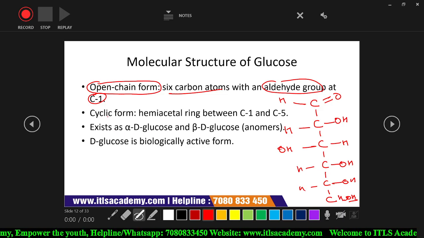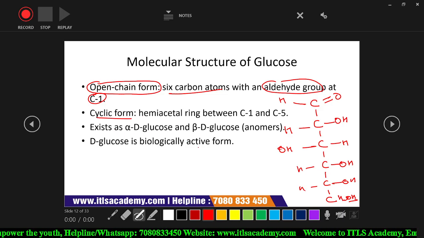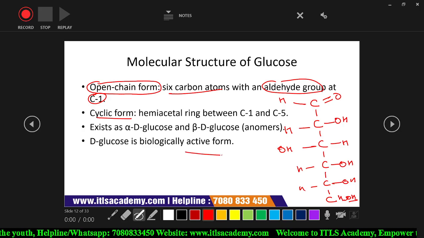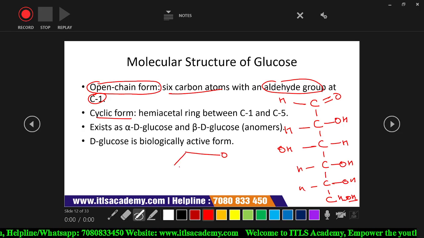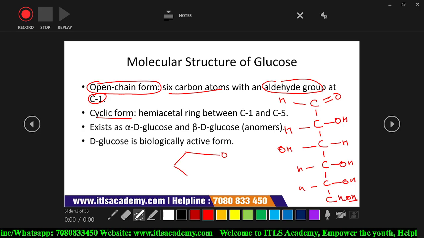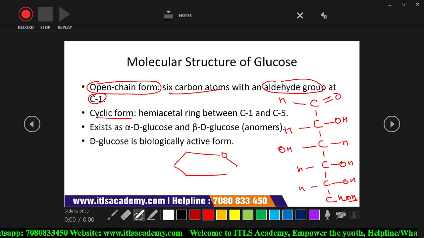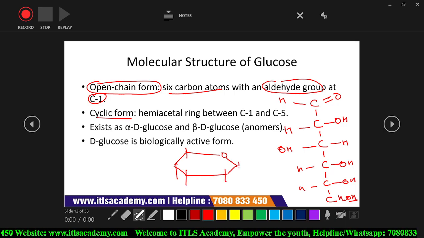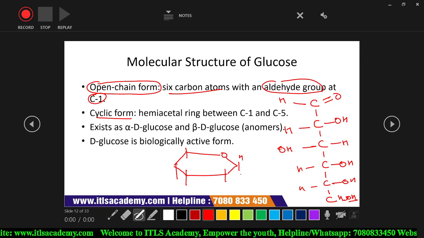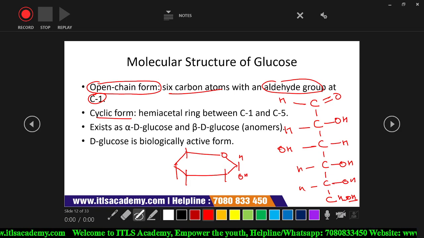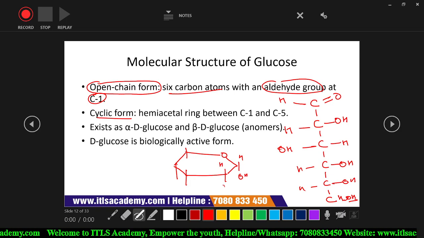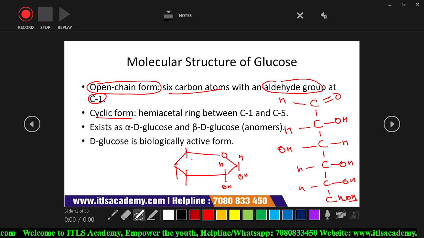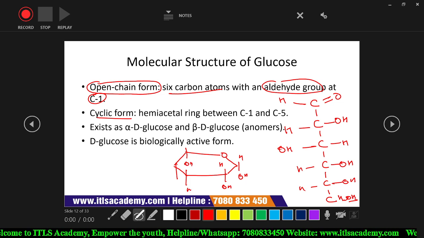Now when we talk about the cyclic ring, it is like this. Here H, OH, H, OH, hydroxyl group is present here.